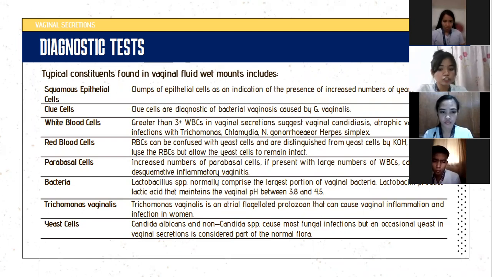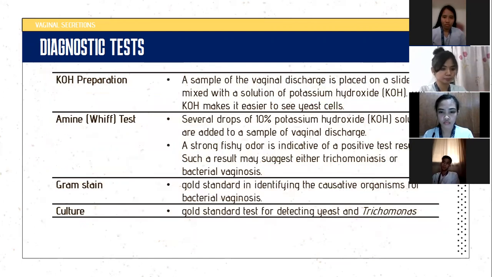Bacteria, yung lactobacillus, yun yung comprises the largest portion of the vaginal bacteria. It produces lactic acid that maintains the vaginal pH between 3.8 and 4.5. Trichomonas vaginalis is a parasite that causes inflammation and infection in women. Yeast cells such as Candida and non-Candida species cause most fungal infections, but occasional yeast is present or part of the normal flora.